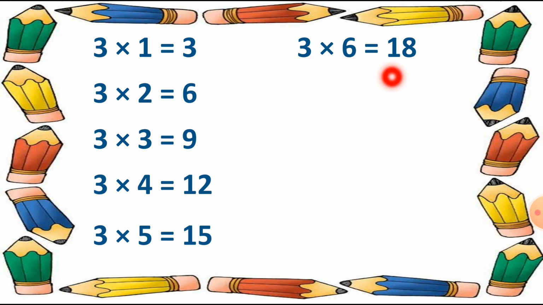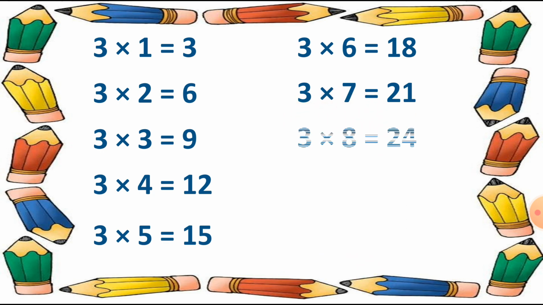Then 3 sevens are 21. After it, 3 eights are 24. After it, 3 nines are 27.